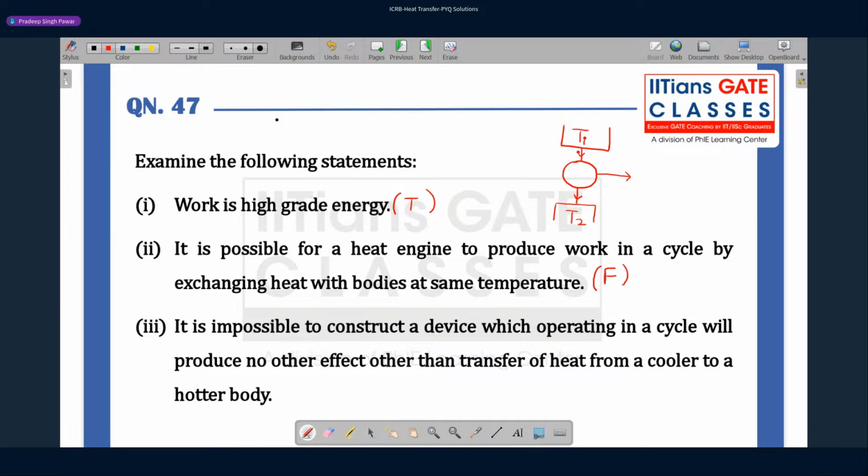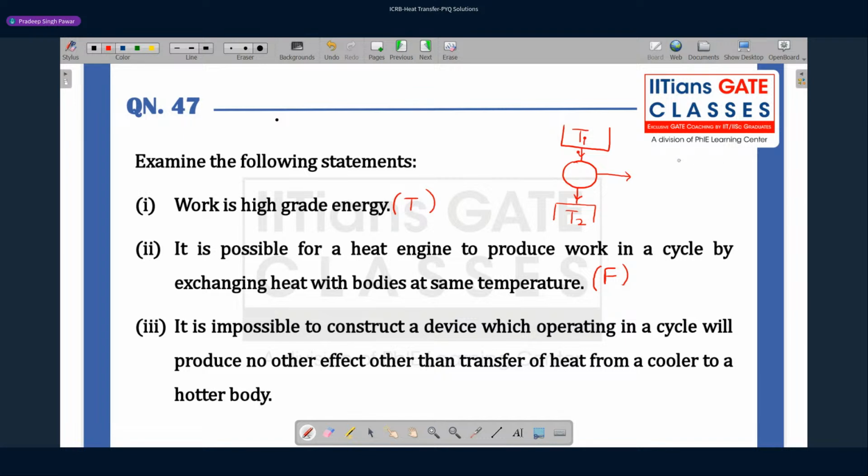Okay. Third statement. It is impossible to construct a device which is operating in a cycle and will produce no effect other than the transfer of heat from a cooler to a hotter body. This is a correct statement. This is basically the Clausius statement.